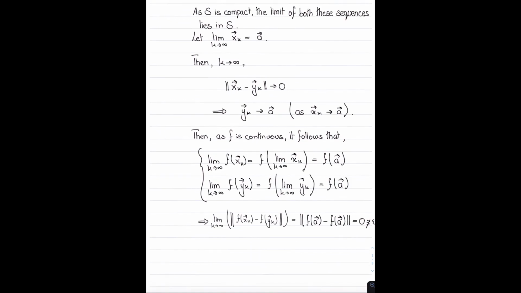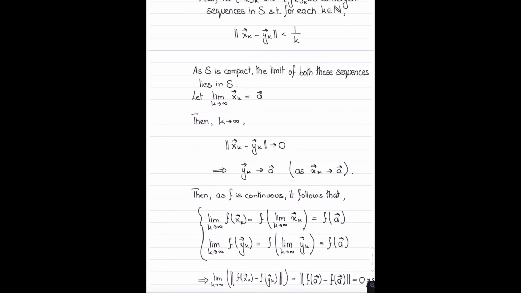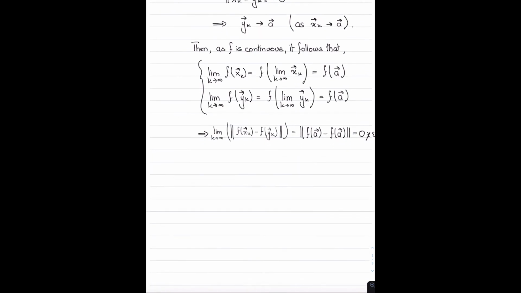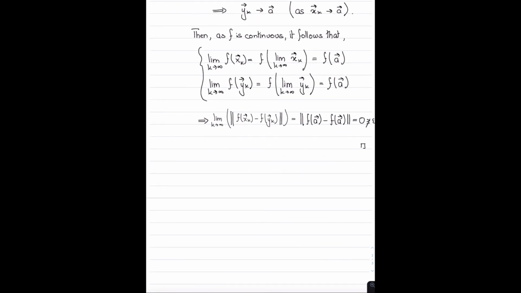Going back, I guess I should state that A is a vector that lies in S. So that basically completes the proof. This is the proof of the fact that continuous functions on compact sets are uniformly continuous.